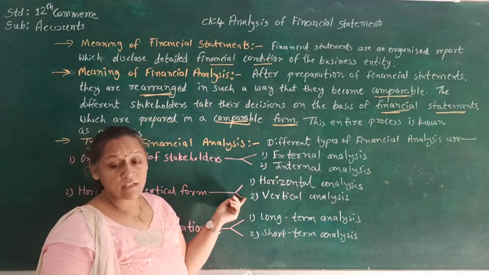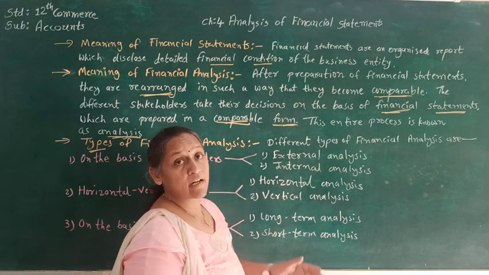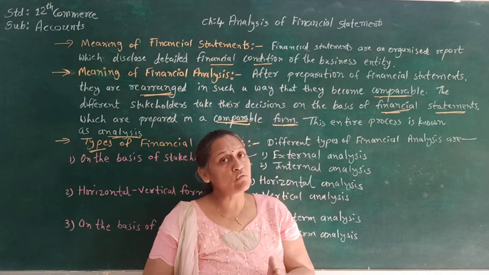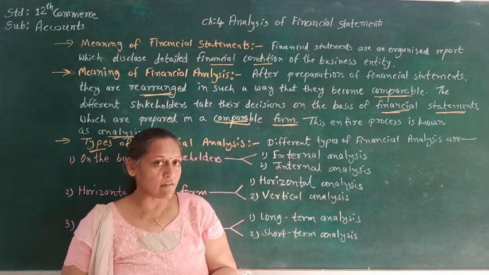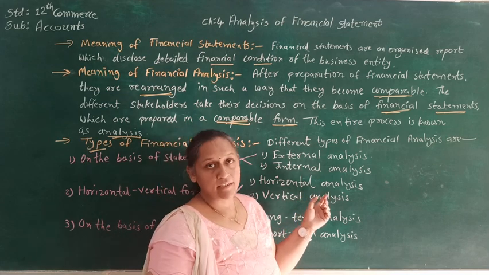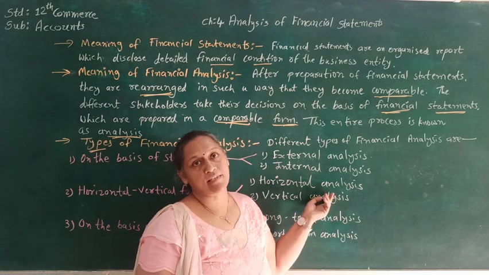So here horizontal form means the analysis that we are doing year by year, from let's say 2014 to 15, 15 to 16, 16 to 17 and 18 and so on. So that type of analysis when we are doing, that is called horizontal analysis.